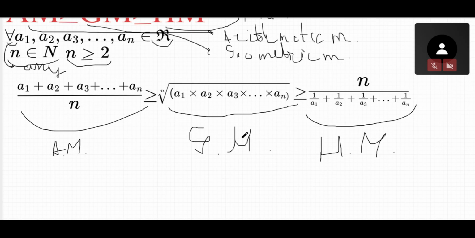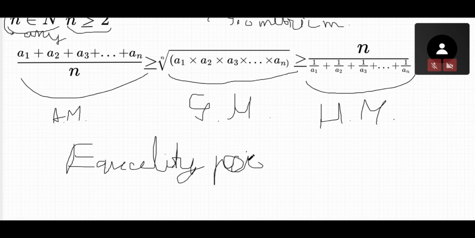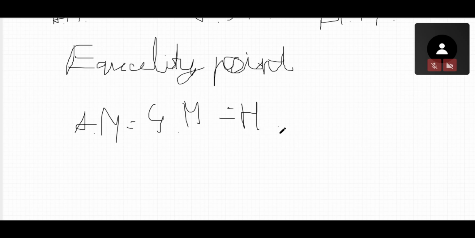And there is also one rule in the AM-GM-HM inequality. This part is the equality point. It means that AM is equal to GM, and it's also equal to HM.